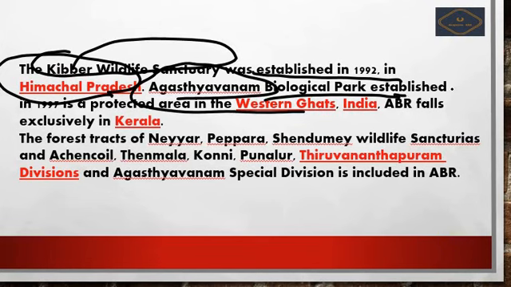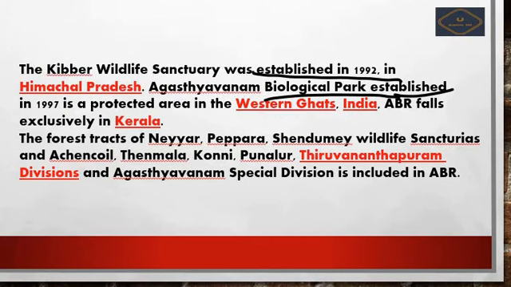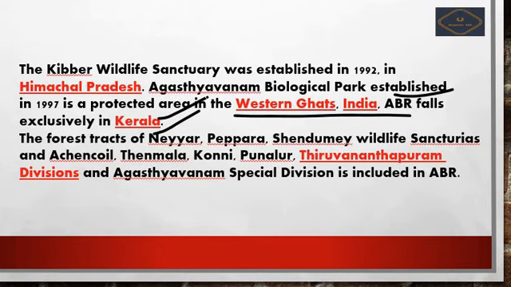Agastyavanam Biological Park was established in 1997. It is located in the Western Ghats of India, exclusively in Kerala.